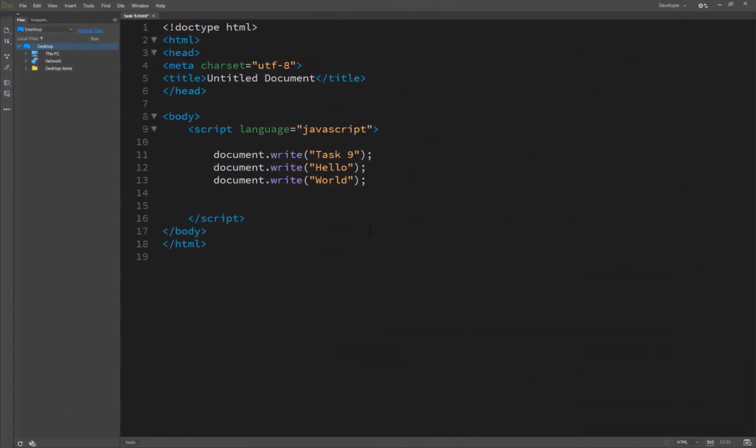And now we are starting task 9, writing output to the browser. One of the most practical aspects of JavaScript is the ability to output text and HTML into the browser output stream from within your script. So the text and HTML appear in the browser as if they were part of actual HTML.